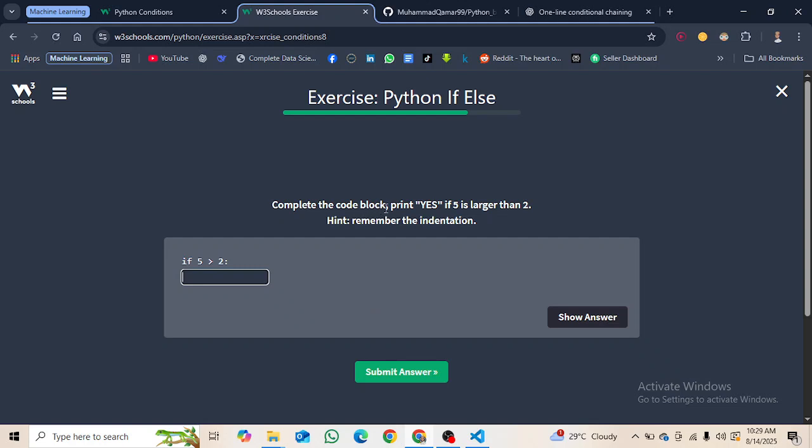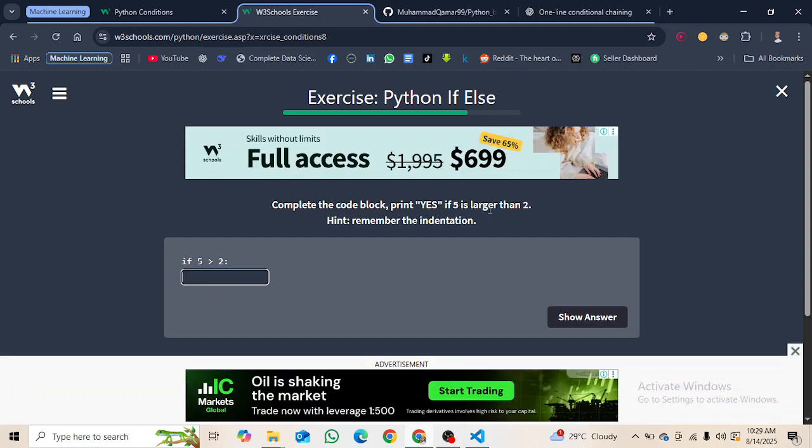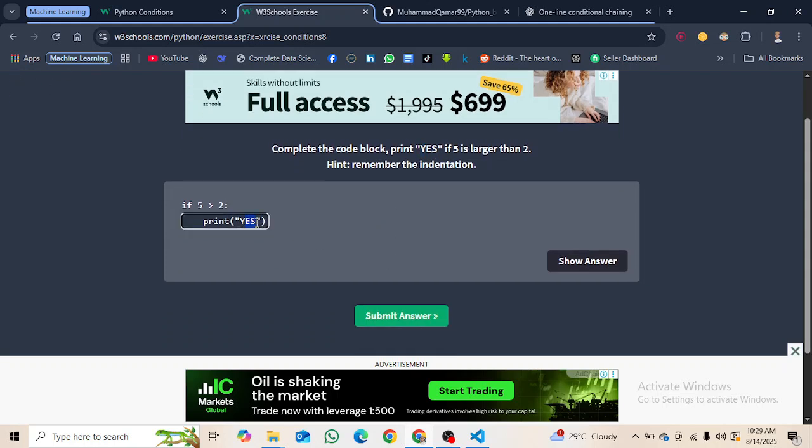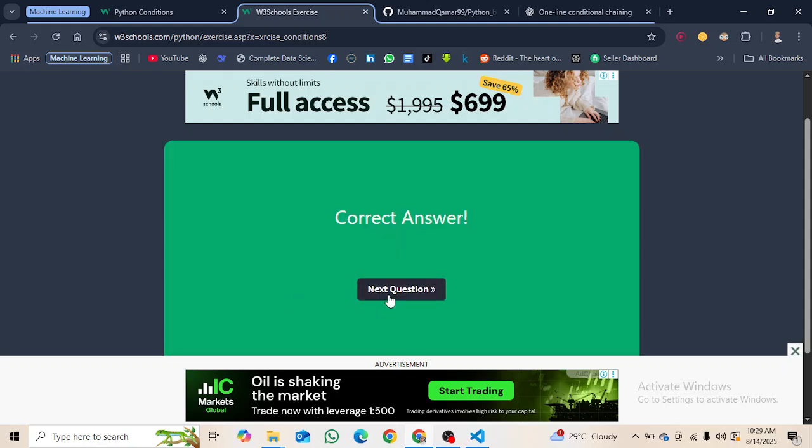Complete the code block, print yes if 5 is larger than 2. Hint, remember the indentation. Okay, first of all we have to use the indentation. We can use 1 space or 4 spaces. So I'm going to use the 4 spaces, 1 2 3 4, and then print yes. I'm using it in capital because they are saying that in capital, and we know that Python is case sensitive, right? Next question.